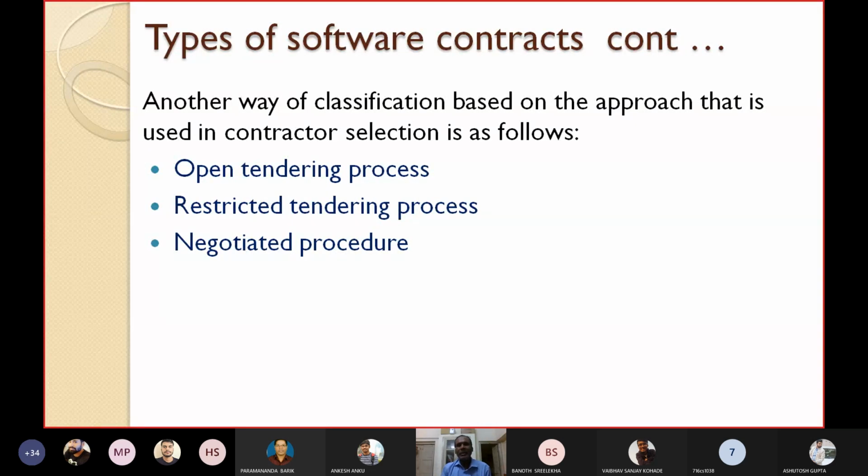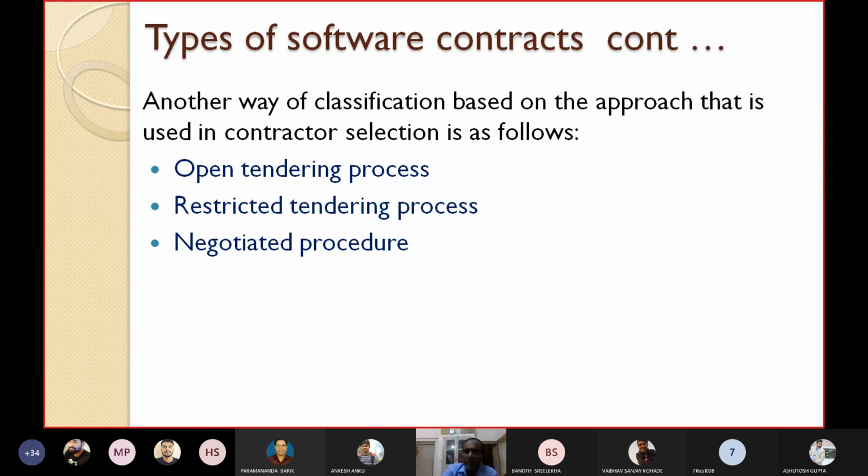So this classification is based on the approach that is used in contract selection, as follows. You want to select a contract. Based on that, you can make a classification. 1 is open tendering process. 2, restricted tendering process. 3, negotiated procedure. So let's see first, open tendering process.